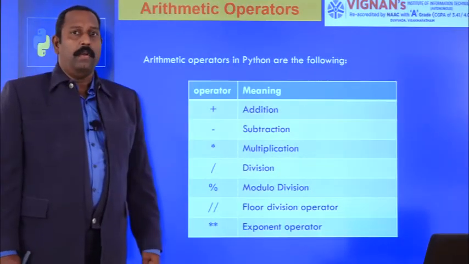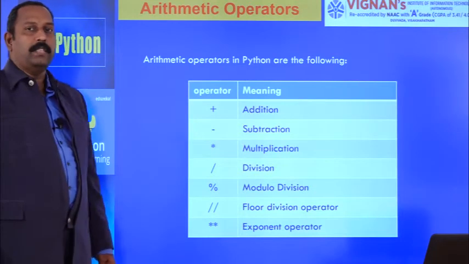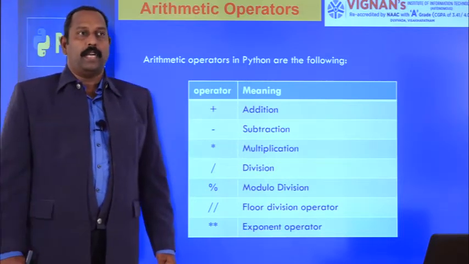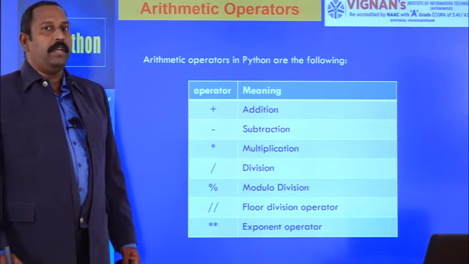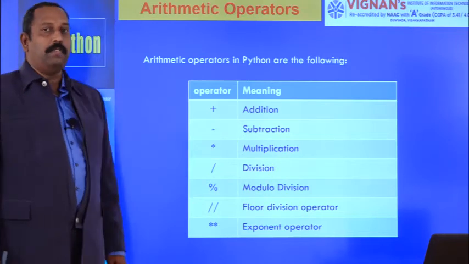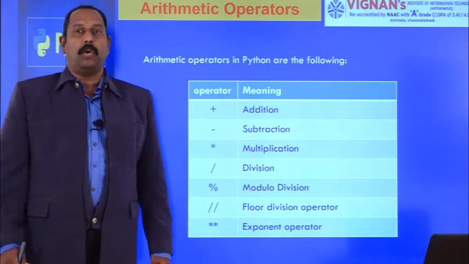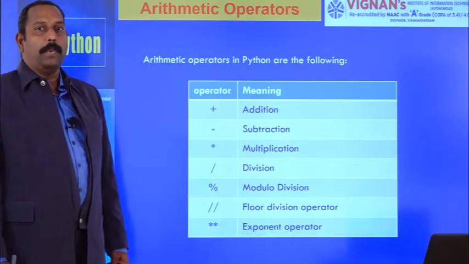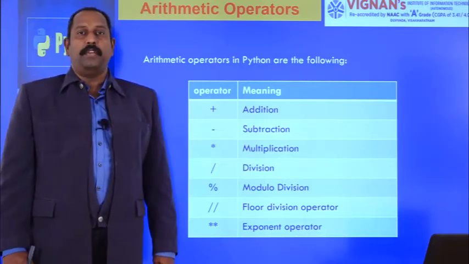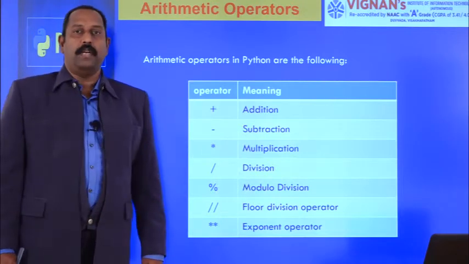So the first one is arithmetic operators in Python. These are the arithmetic operators available in Python. First one is plus. Plus is the addition operation. That means it will add two operands and give the result. Minus is subtraction. It will subtract two operands. Star means it will multiply two operands and give the output. And slash is nothing but the division operation. It will perform division on two operands, and the division operator always gives the output as a floating point value only.